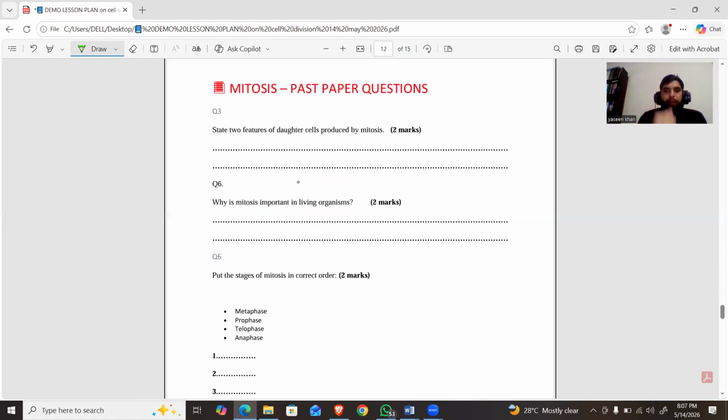Here are some past paper questions related to the mitosis process. The first one is: state two features of the daughter cells produced by mitosis. In a simple way, the daughter cells produced as a result of mitosis have the same number of chromosomes as the parental cell.